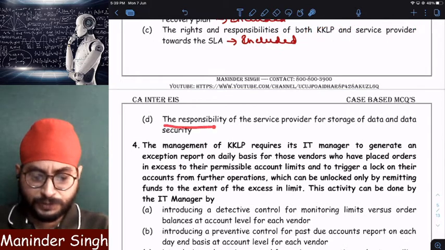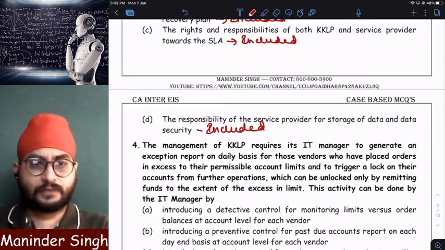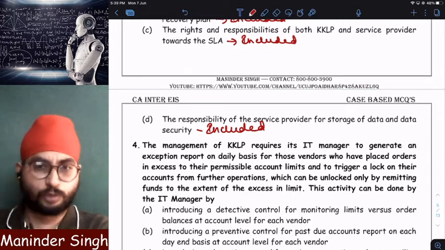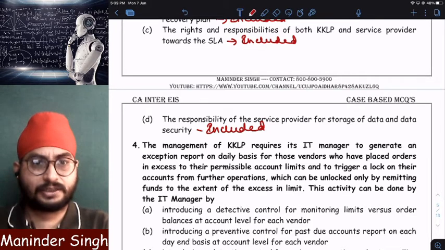Next, responsibility of the service provider for storage of data and data security. Obviously, it is the service provider's responsibility. It is the service provider's responsibility to store my data. It is the service provider's responsibility to ensure that my data is secure.